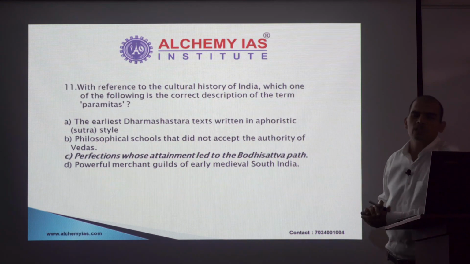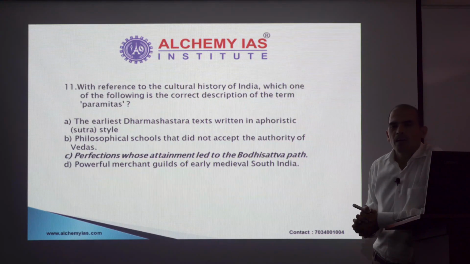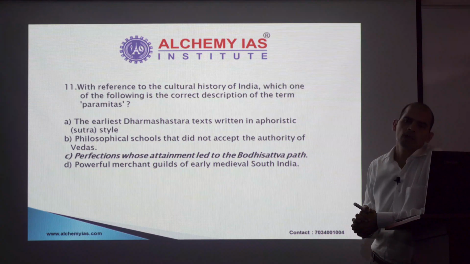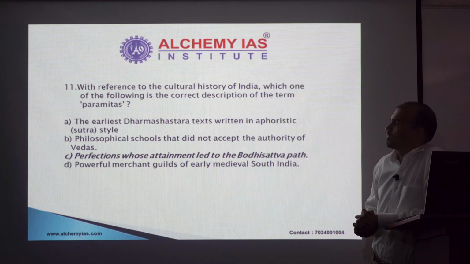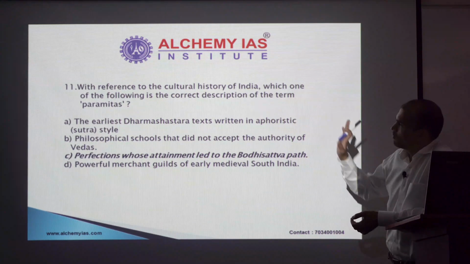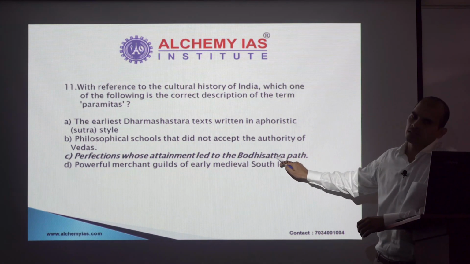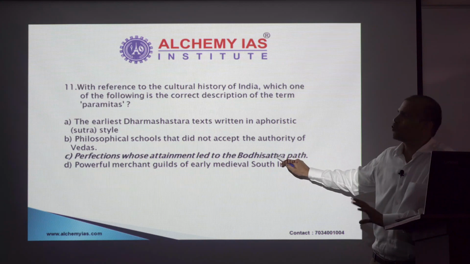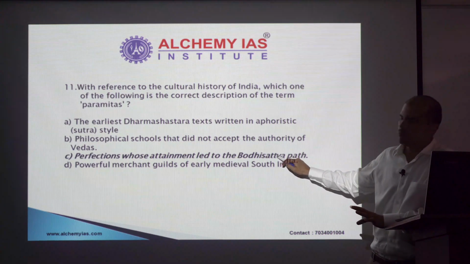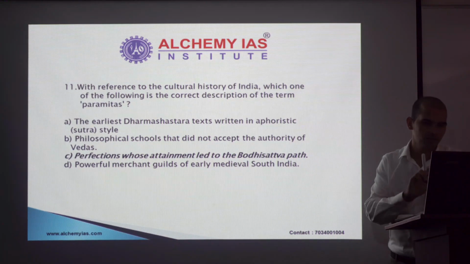Next. Now there are some questions from history which were of the type that either you know it or you don't know it. They were not meant to be experimented with. One such question is this: paramitas. I will not go into the explanation part. If you know it, simply attempt it: perfections. Option C is the right answer in this case. There is no application of anything. If you know, put it. If you don't, leave it. As simple as that.